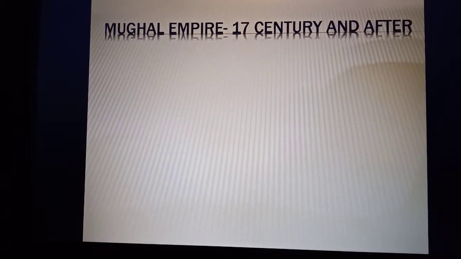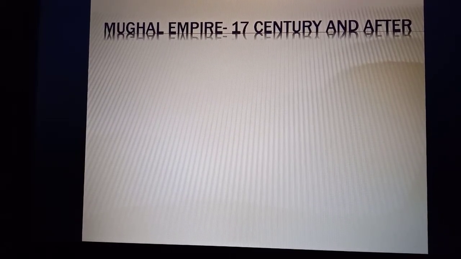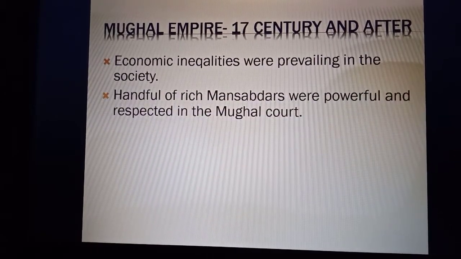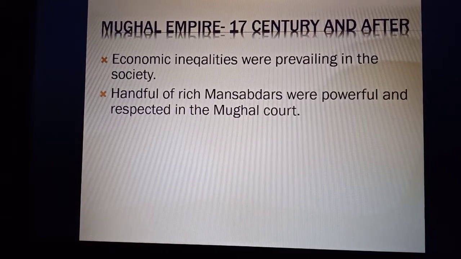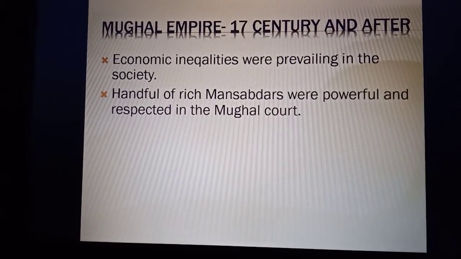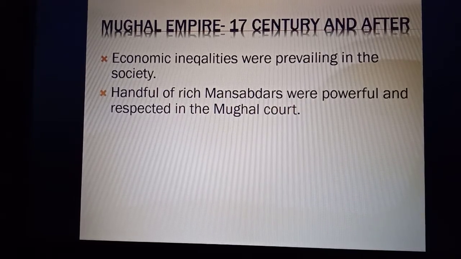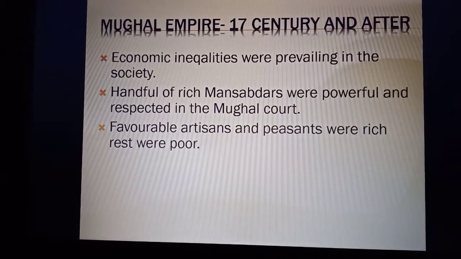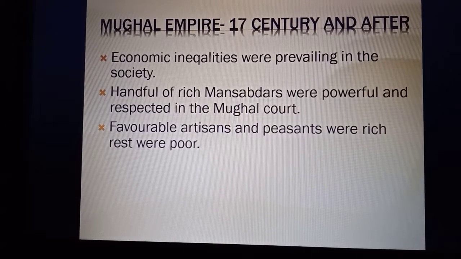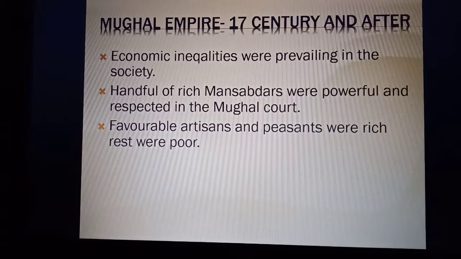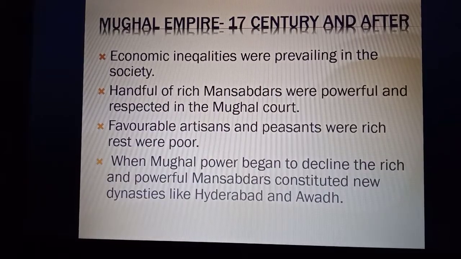During the 17th century and after, there were great changes in the Mughal Empire. Rich were extremely rich while poor were having very less to survive. This was the main weakness of Mughal rule. Very few mansabdars were rich, who were successful in getting respect in the Mughal court, making others aside. Few rich and powerful mansabdars became successful to get their power back, as Mughals were weak at that time, like Hyderabad and Awadh.